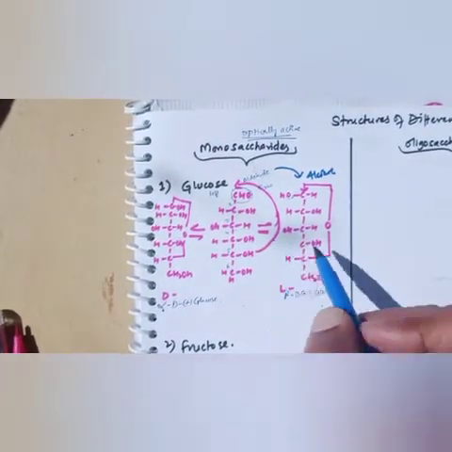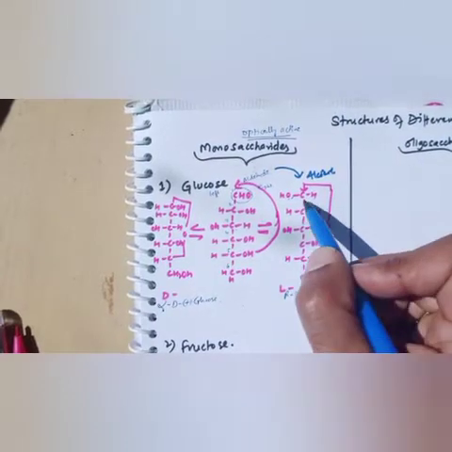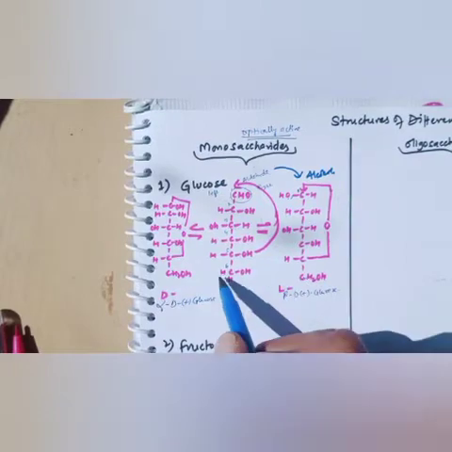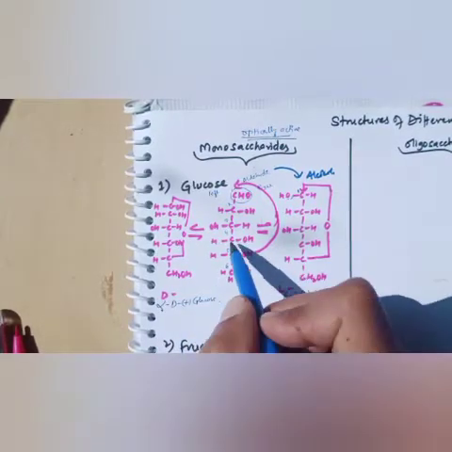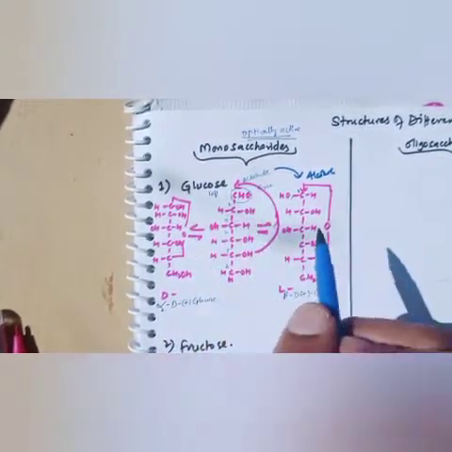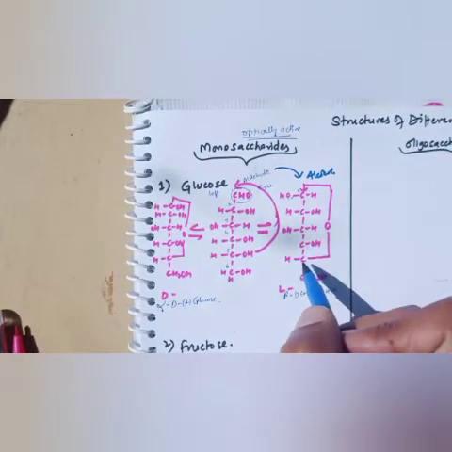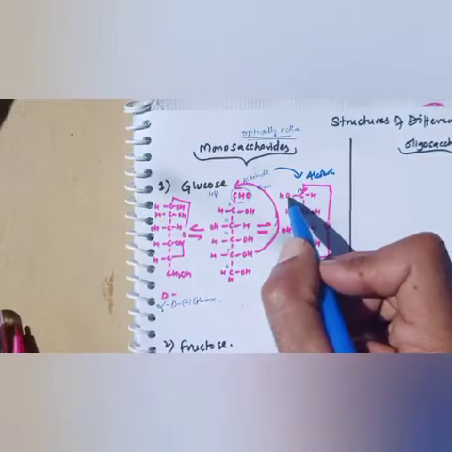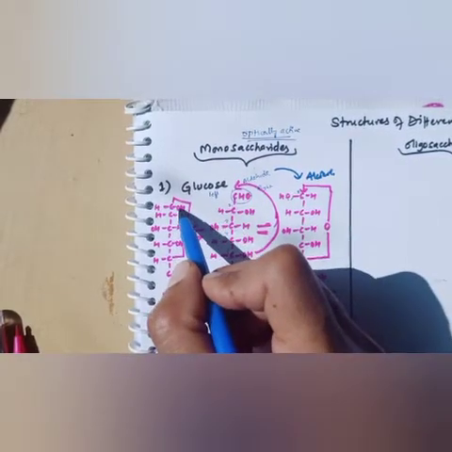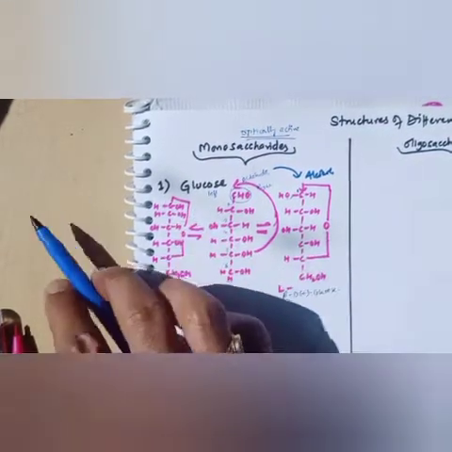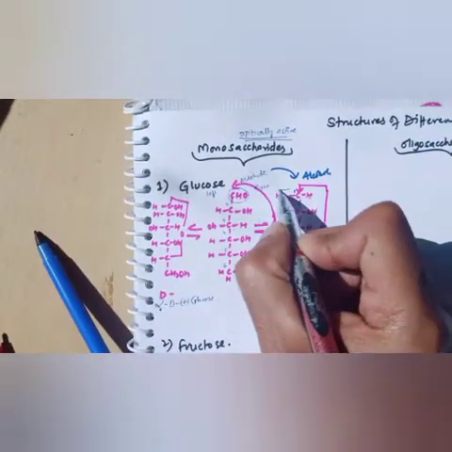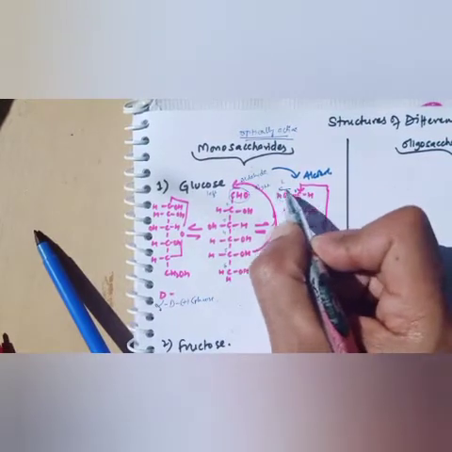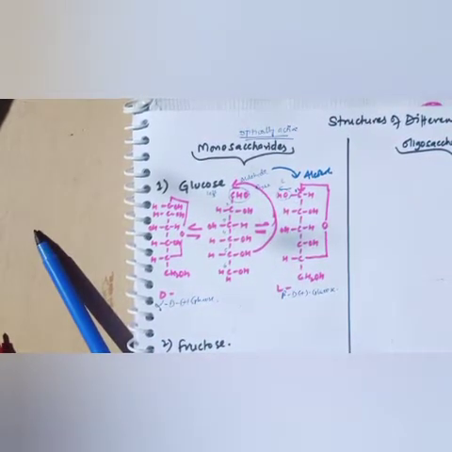So dear students, from here we will look at the first carbon. This is first, second, third, fourth, fifth, sixth. The sixth carbon is the same, and the second, third and fourth carbons are the same. The only change is between the fifth carbon and the first carbon. In the first carbon, the aldehyde changes into an OH group. But the difference is the position. You can see here, in beta, the OH is on the left side.